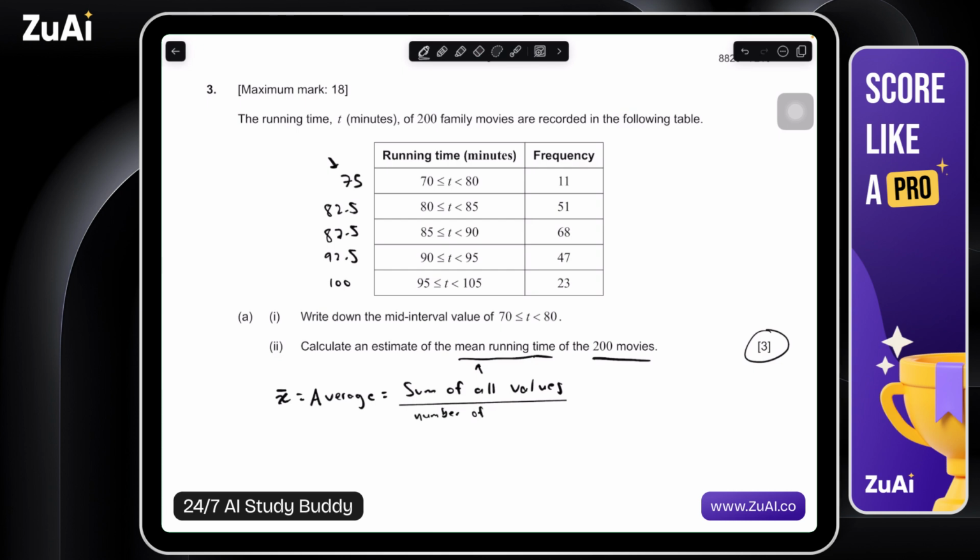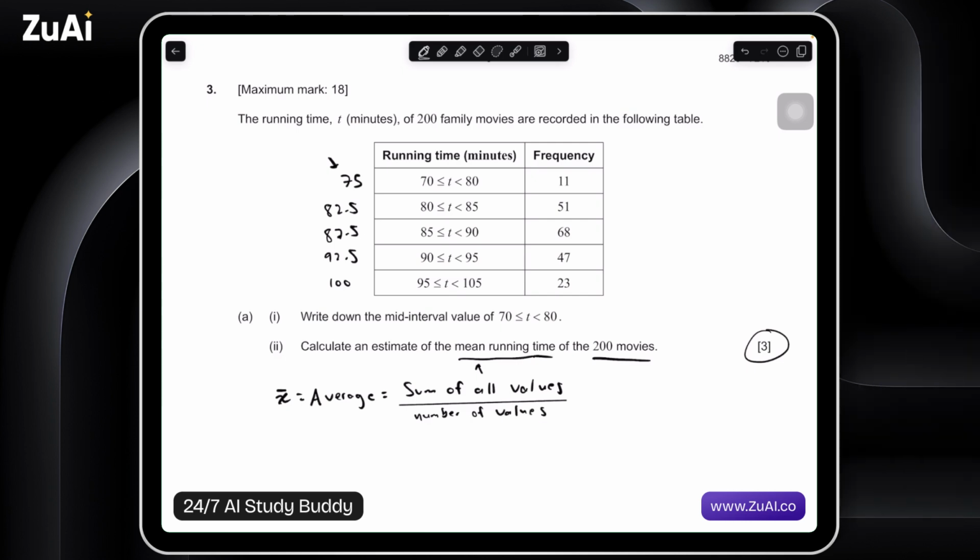Maybe this is a little hand-wavy of an explanation. The sum of all the values: we add up the lengths of all the movies, and then we divide by the total number of movies, and that'll give us the average. So, if we want to find the average, we can use these mid-interval values.